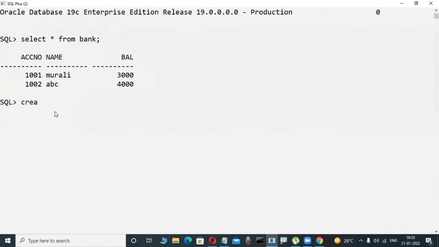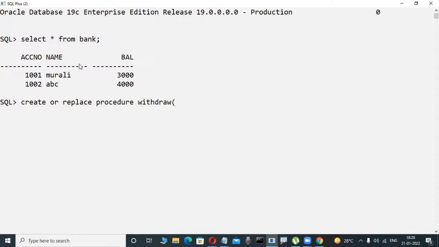These are demos, just for the idea. I am writing a procedure. Don't write it. Create or replace procedure. Observe it here, these are just executions. My procedure name is withdraw. Okay, fine.